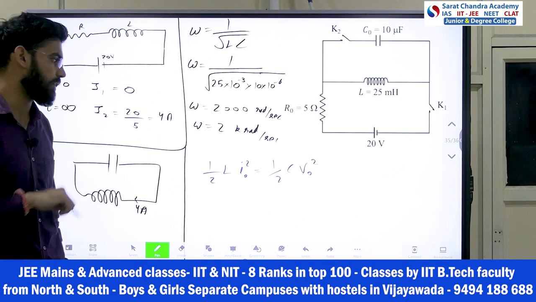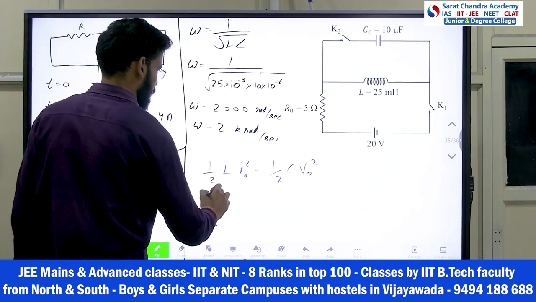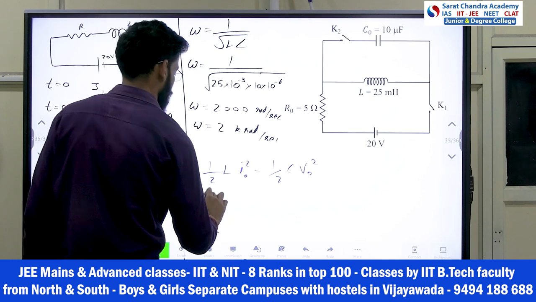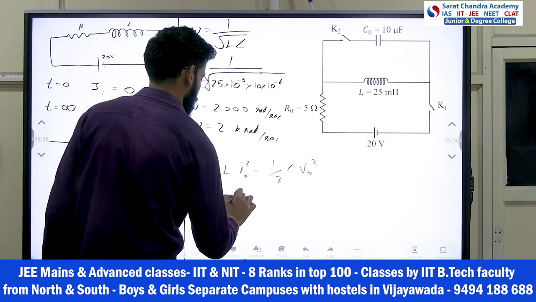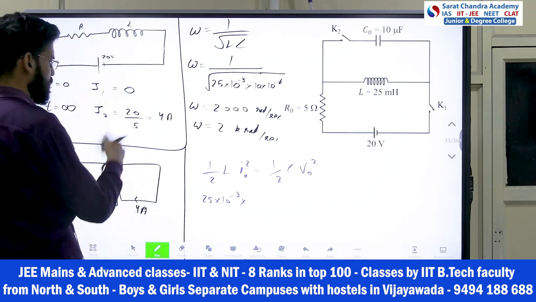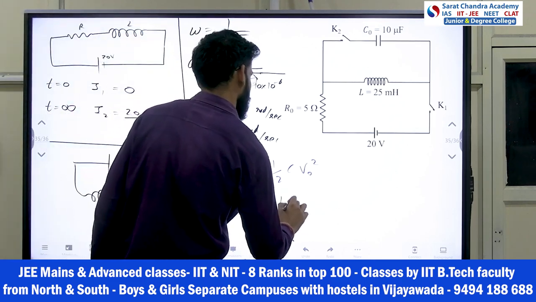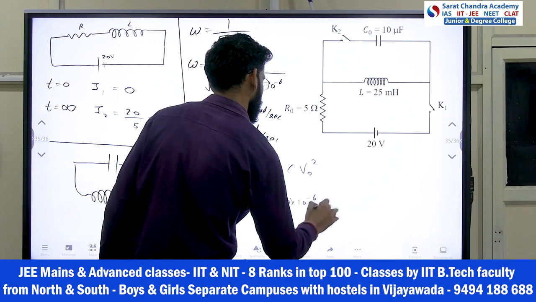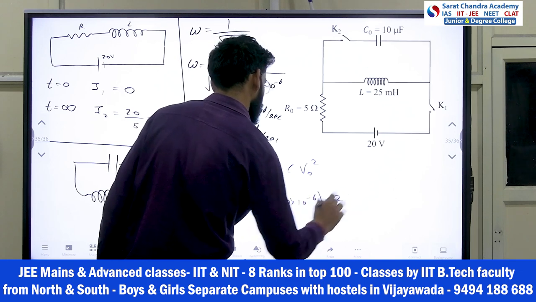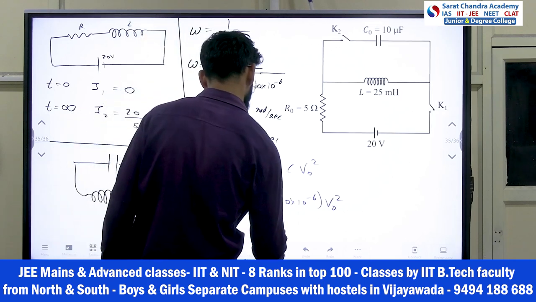Half gets cancelled. L is 25 into 10 to the power minus 3, I naught is 4, so 4 square, equals 10 into 10 to the power minus 6 into V naught square, which you have to calculate.